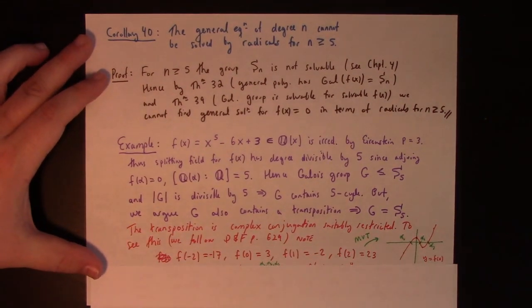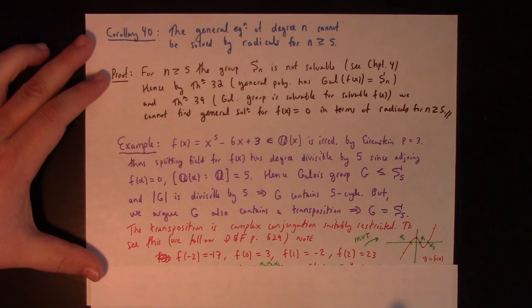To see this, we use a little calculus. He points out f of minus 2 is minus 17, f of 0 is 3, f of 1 is minus 2, f of 2 is 23. So pictorially, it's something like this, right? And so we have these 3 crossings. That gives us 3 real roots for sure.